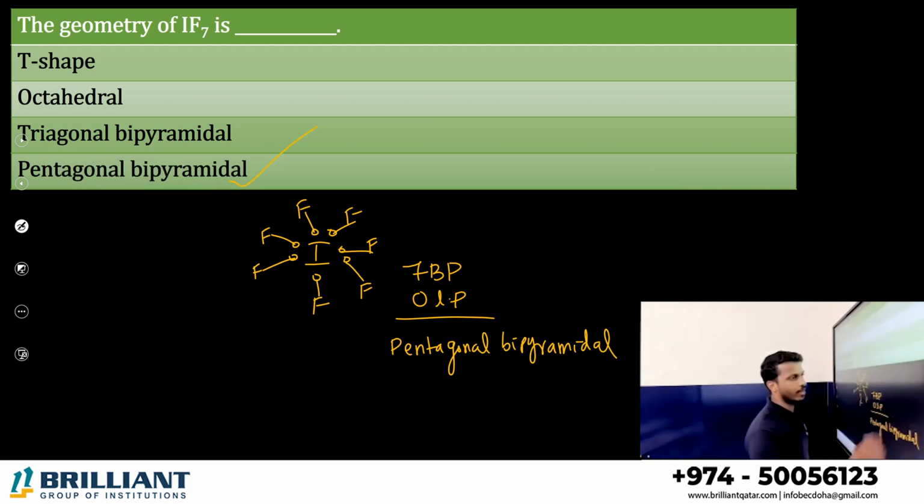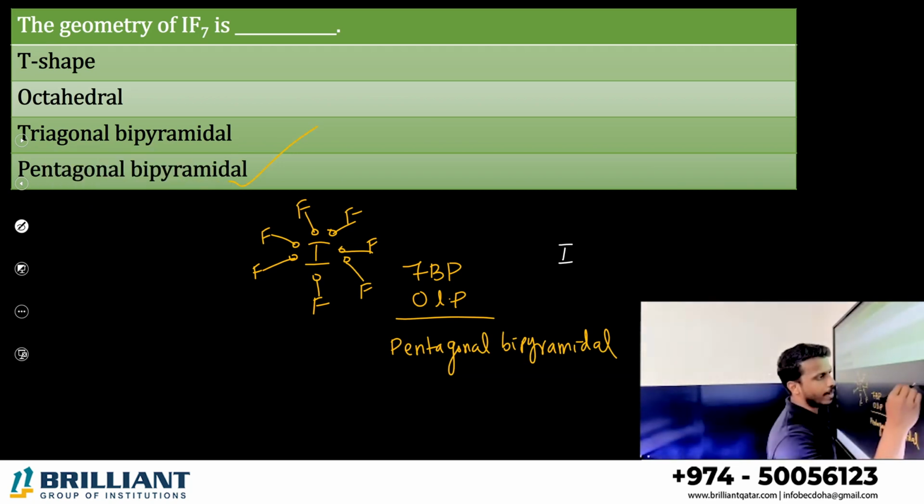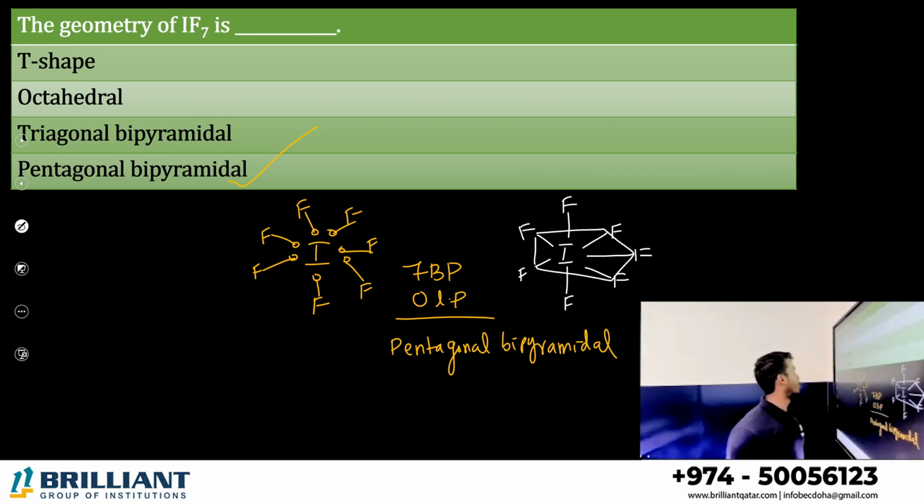How to draw the shape? Very simple. Iodine. Make a pentagon. 1, 2, 3, 4, 5. Pentagonal bipyramidal. Option D is the correct answer.